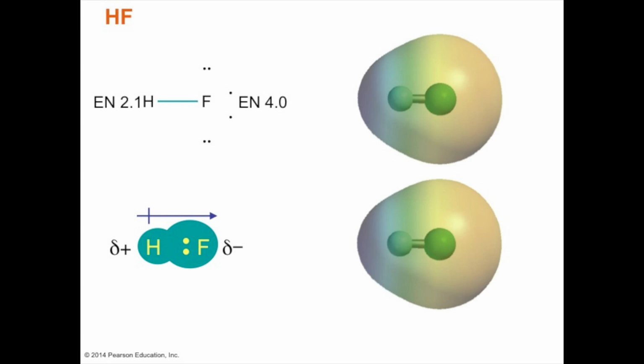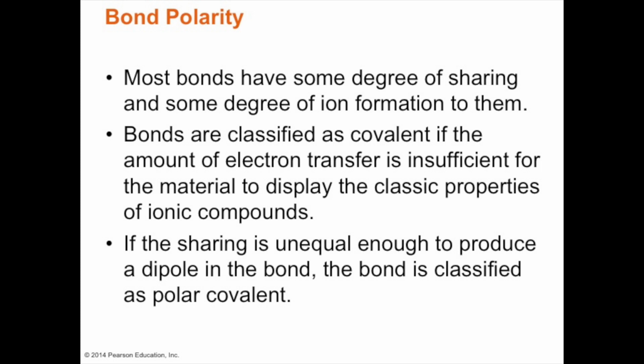We designate a delta plus on the side where hydrogen is, slightly positive, and where fluorine is, slightly negative. So bond polarity is classified as an unequal sharing of electrons enough to produce a dipole in the bond, and the degree of sharing could lead to some ion formation.